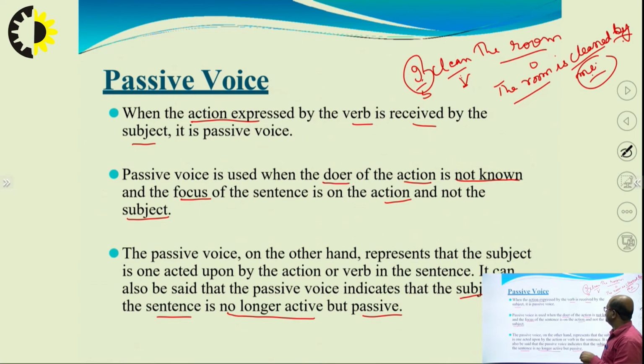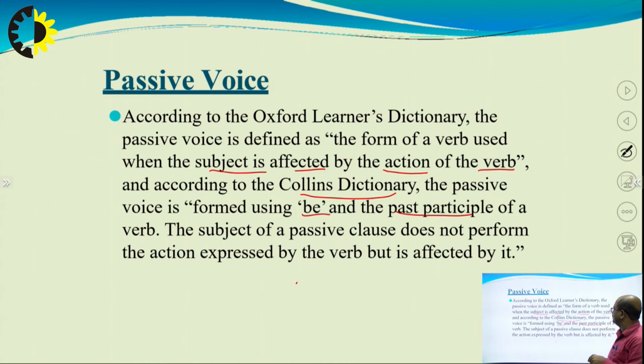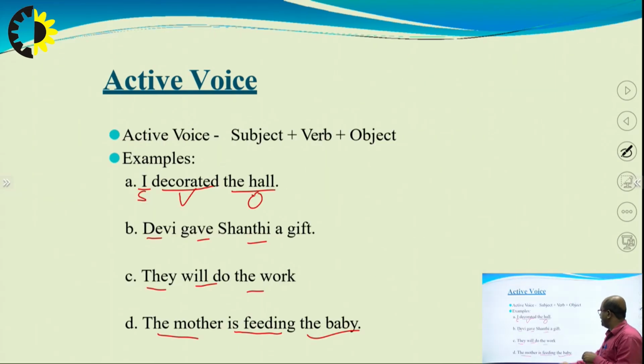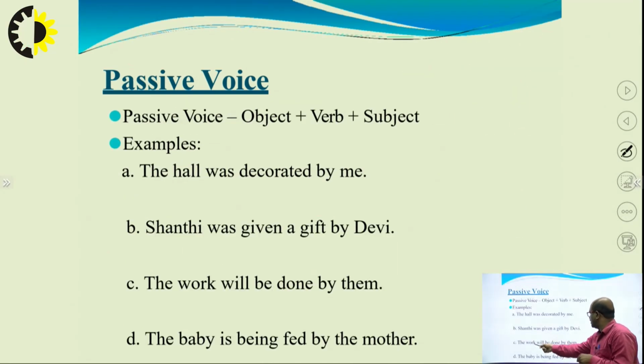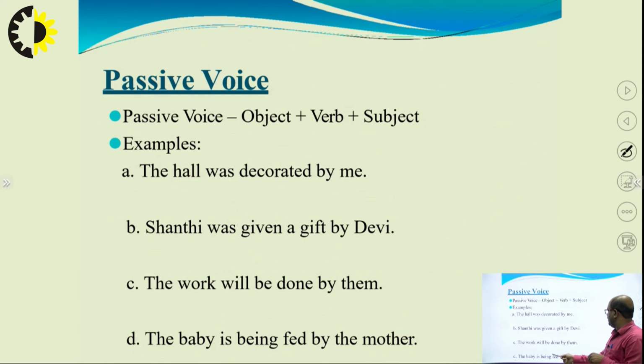Second one, Devi gave Santi a gift in active voice. Passive, Santi was given a gift by Devi. Third one, in active, we see they will do the work. The work will be done by them. The mother is feeding the baby. The baby is being fed by the mother.